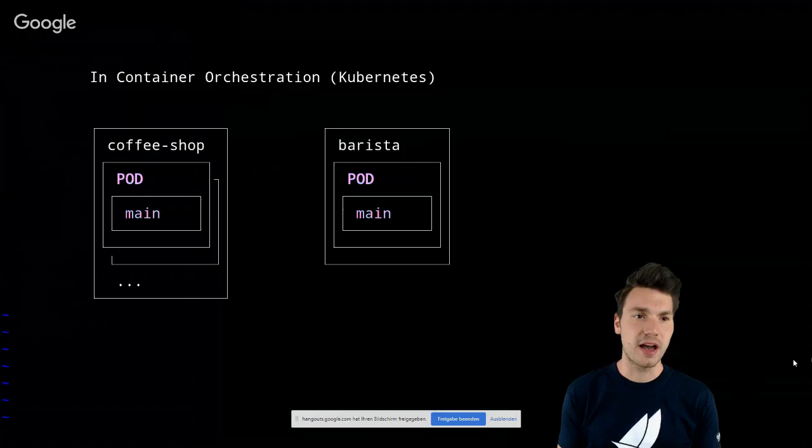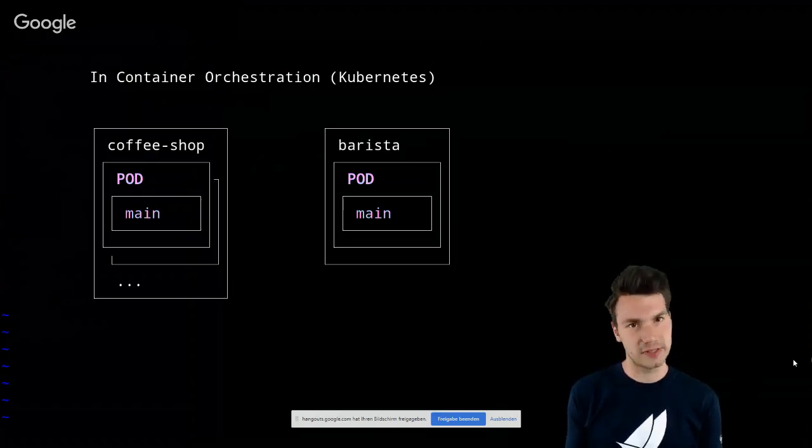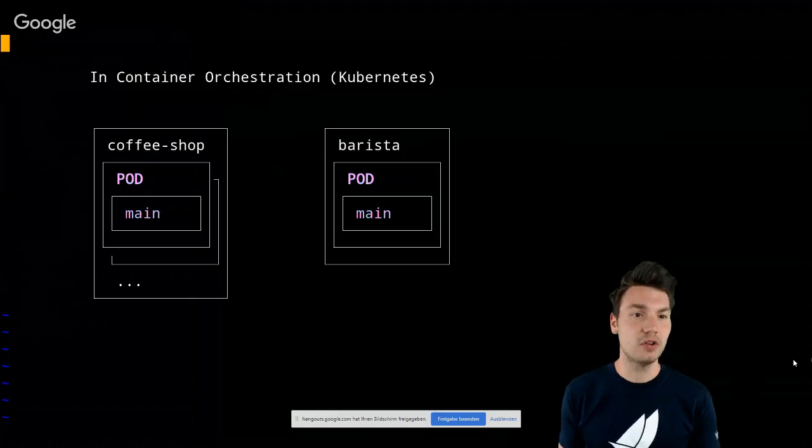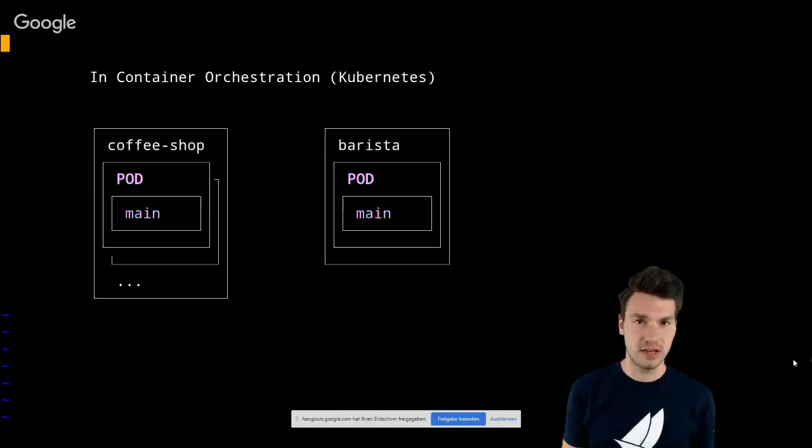That means if we have a coffee shop application, the application itself would be a service that might be backed by multiple running instances. So if we want to have multiple running application servers or containers or runtimes that all provide the same functionality, that would be one service for the coffee shop implemented by multiple running pods. A pod is an atomic workload in Kubernetes.